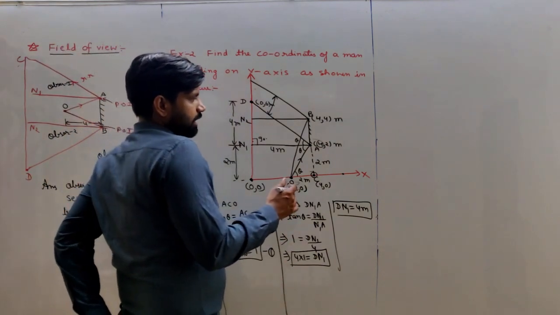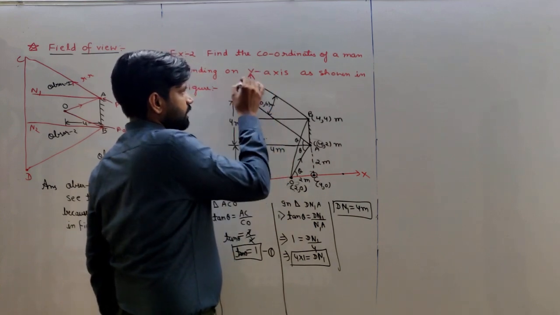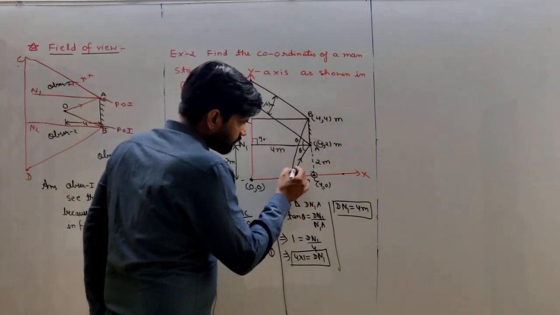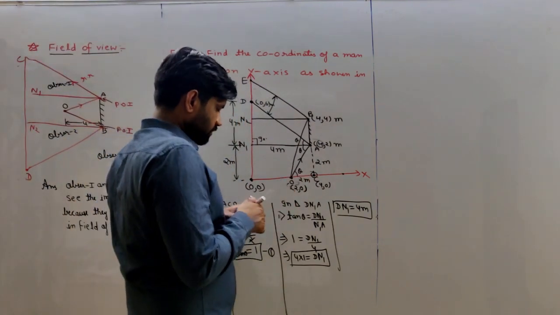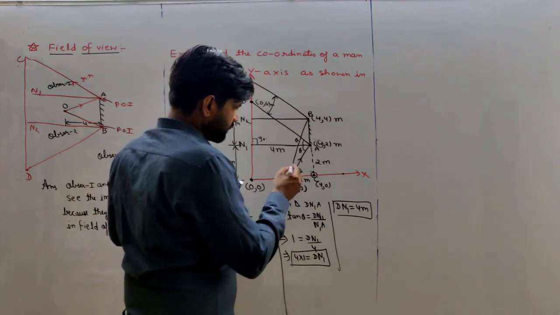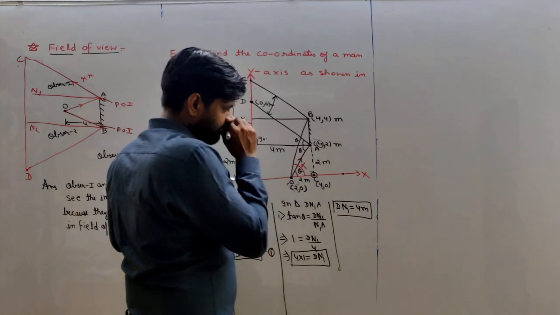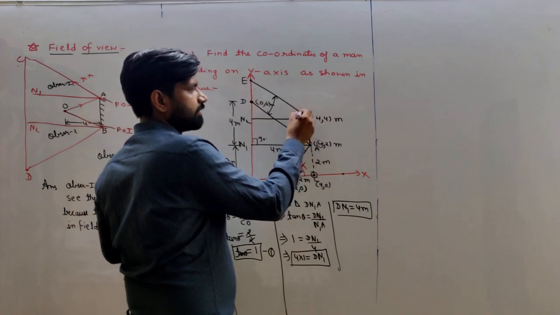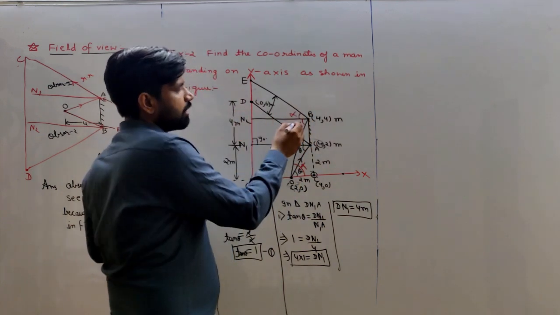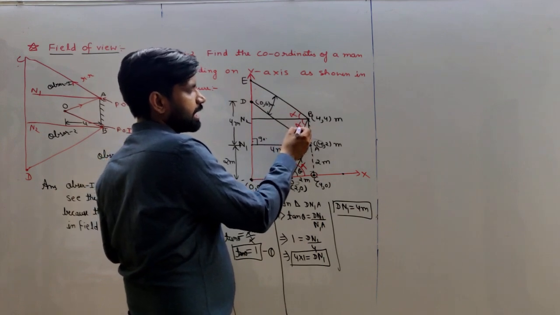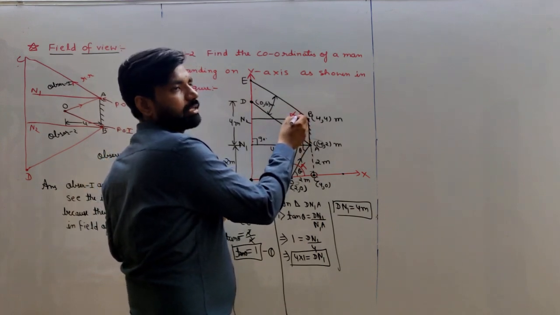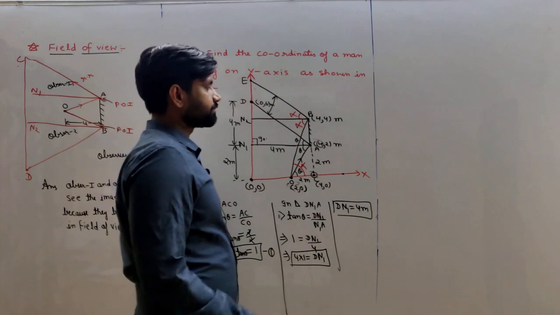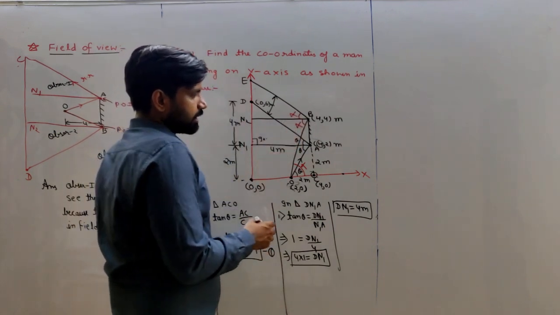Now we have to calculate the second coordinate, that is this point. This point is known as E. Okay, so what will you have to do? This is theta. So take this angle as alpha. This angle is alpha, then this angle is also alpha. By the law of reflection, this angle is angle I and this angle is angle R, so angle I is equal to angle R, that is equal to alpha. Clear?